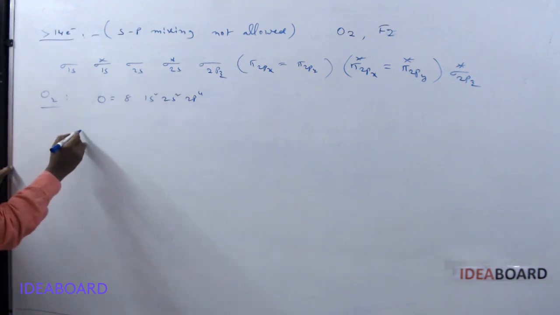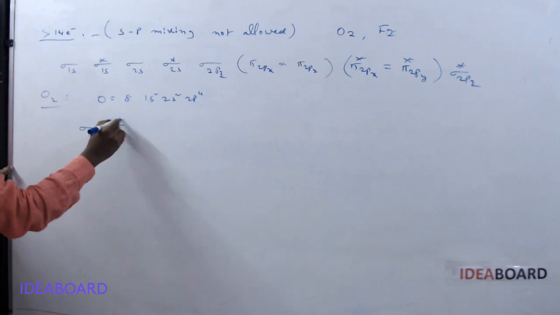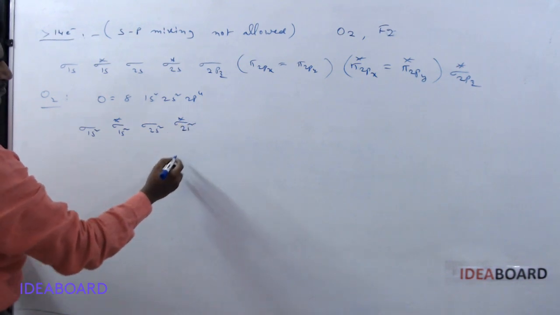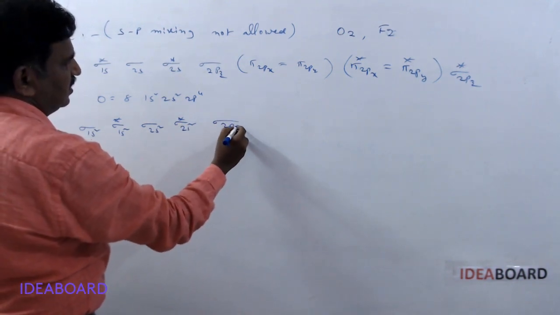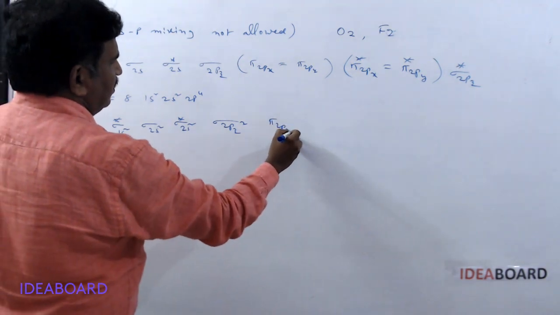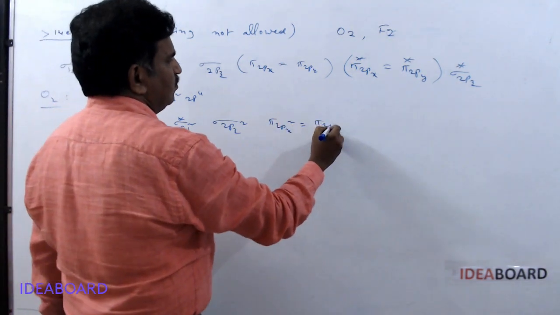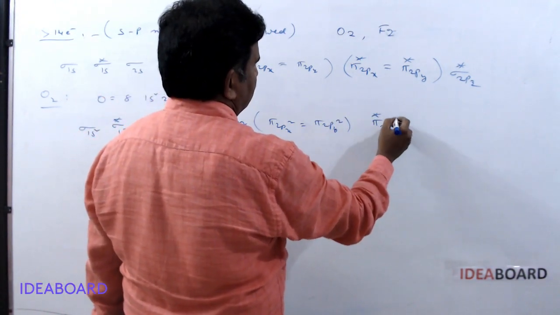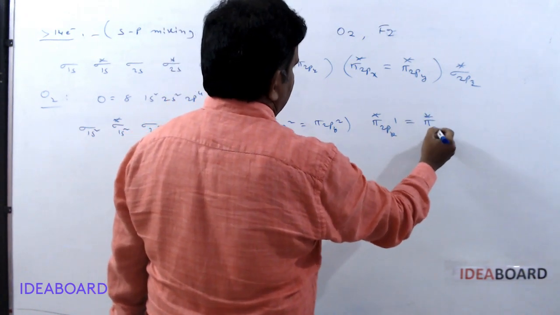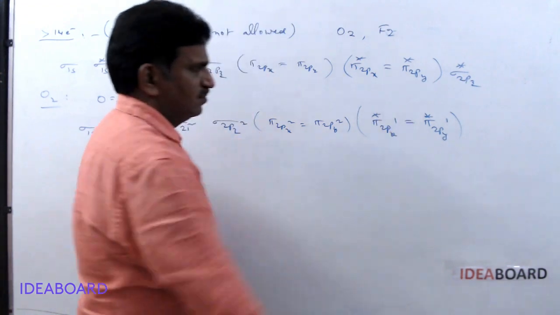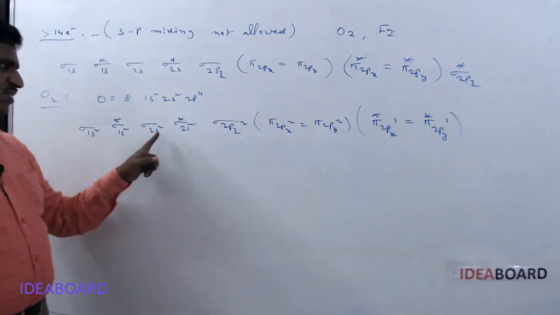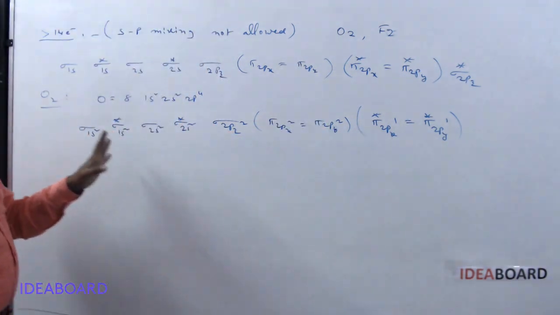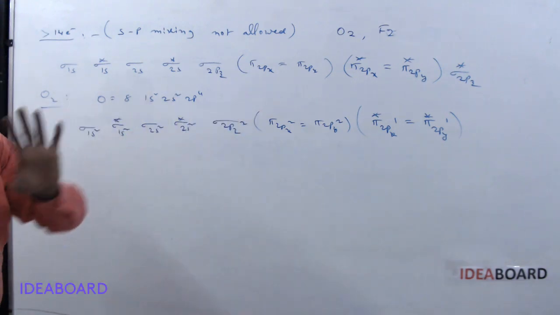I am writing the 16 electrons configuration. Sigma 1s2, sigma star 1s2, sigma 2s2, sigma star 2s2, and next sigma 2p z2, pi 2p x2 equal to pi 2p y2, and next pi star 2p x1 equal to pi star 2p y1. See number of electrons 2, 4, 6, 8, 10, 12, 14, 15, 16. 16 is sufficient, and this is the O2 molecule 16 electron configuration.